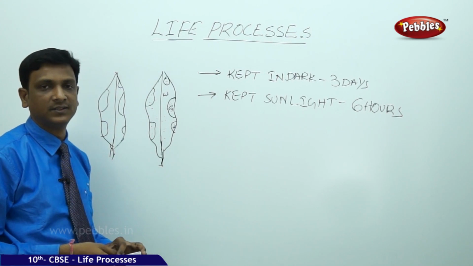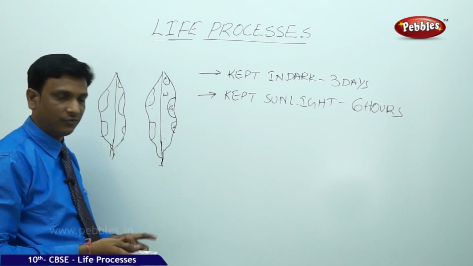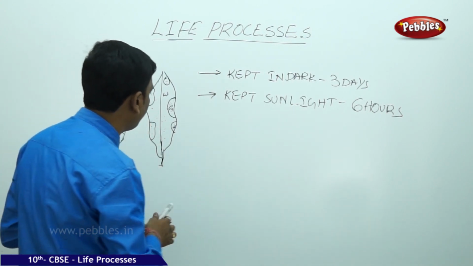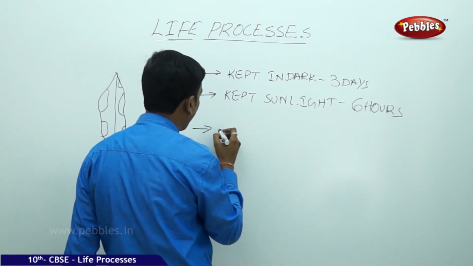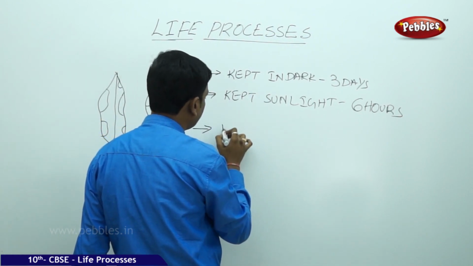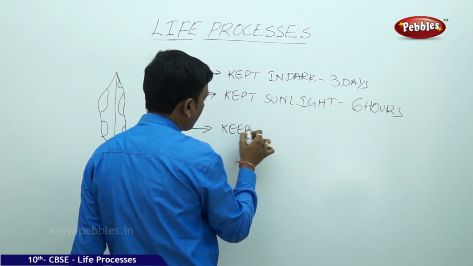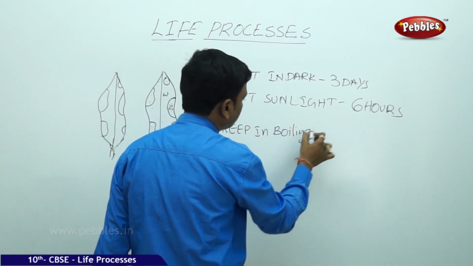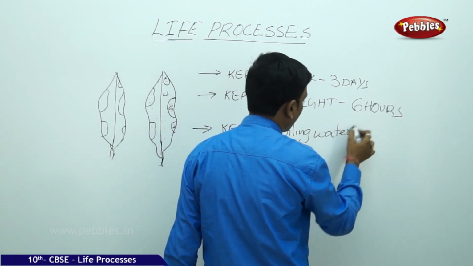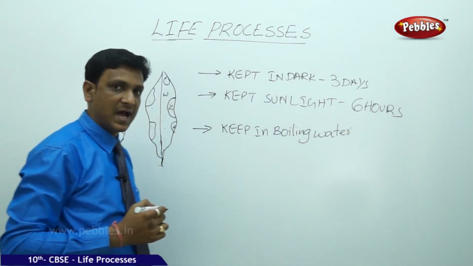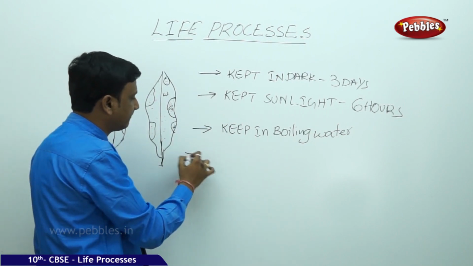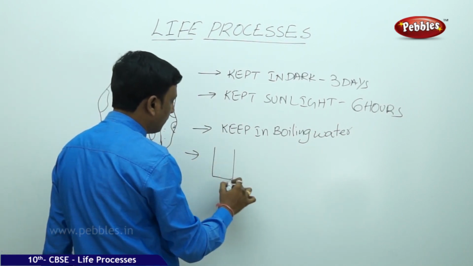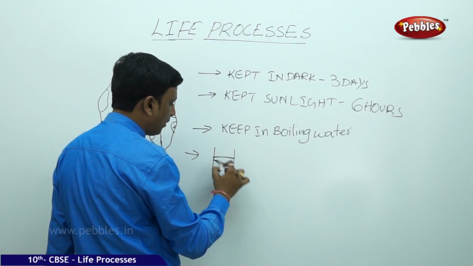Now we are going to test this leaf for the presence of starch, to see where photosynthesis took place in this leaf. How do we do that? First, we have to boil this leaf in water. Keep this leaf in boiling water for a few minutes. After that, keep this leaf in a beaker of alcohol.